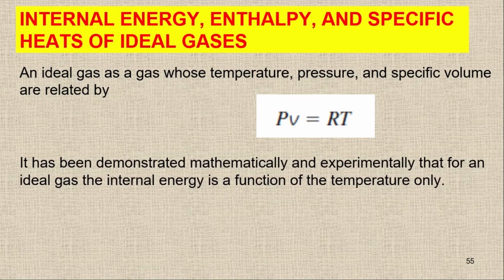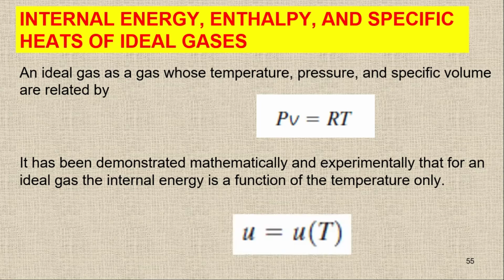Now experimentally it is proved that the internal energy is a function of temperature only. There was some experiment conducted by Joule. It is proved that the internal energy of an ideal gas is a function of temperature only.